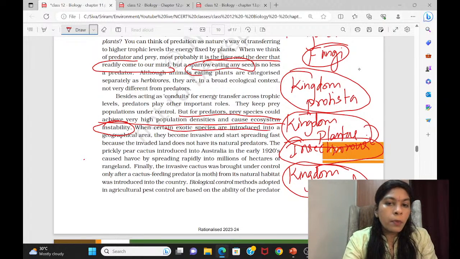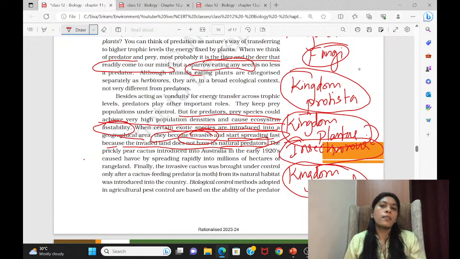And when certain exotic species are introduced into a geographical area, they become invasive and start spreading fast because the invaded land does not have their natural predators. That's the main reason. Sometimes they may ask this, why an invasive species? Even last year there was a question related to invasive species connecting IUCN. Year-wise classification we already discussed when we were doing the question discussion. I have already disclosed how they connected, because IUCN was expected in the year-wise classification.